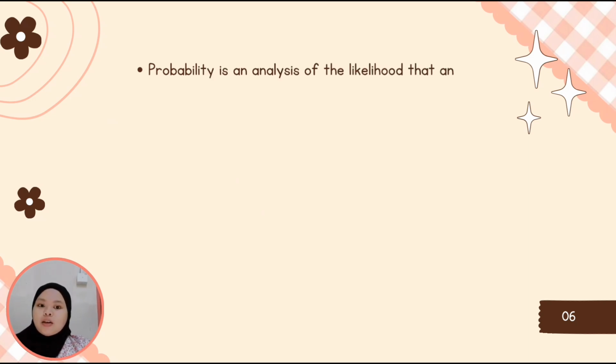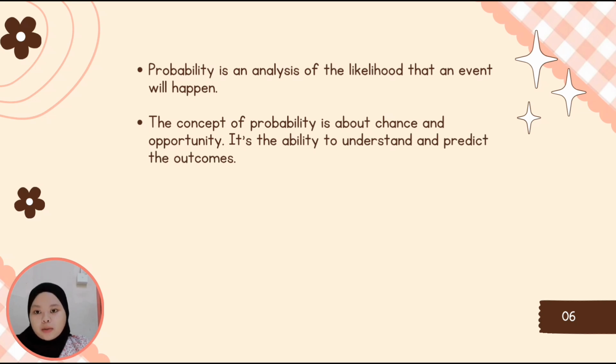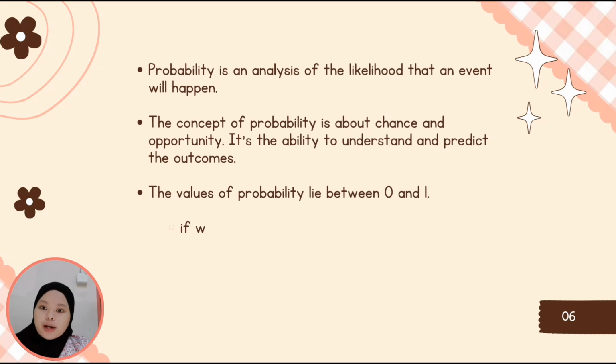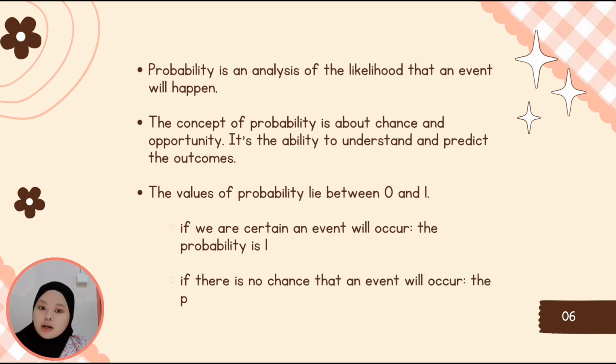Probability is the analysis of the likelihood that an event will happen. The concept of probability is about chance and opportunity. It is the ability to understand and predict the outcomes. The value of probability lies between 0 and 1. If we assert that an event will occur, the probability is 1. But if there is no chance that an event will occur, the probability is 0.